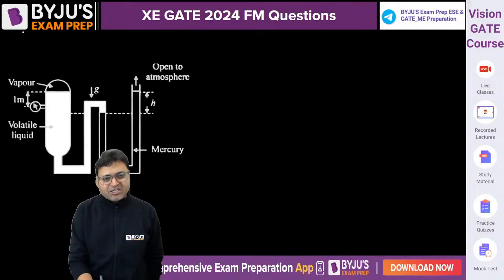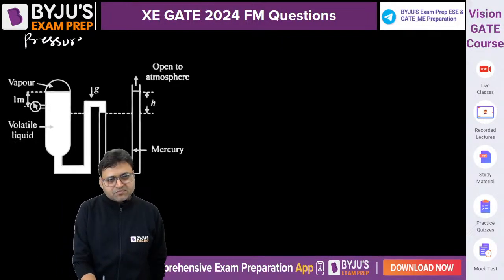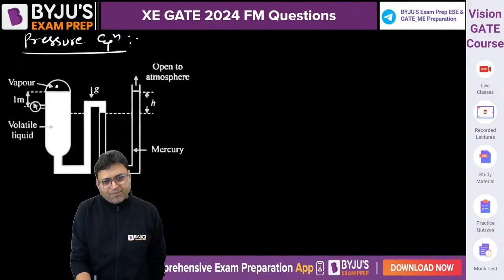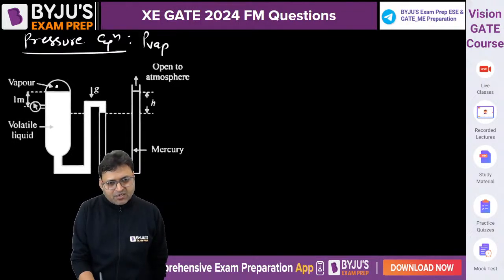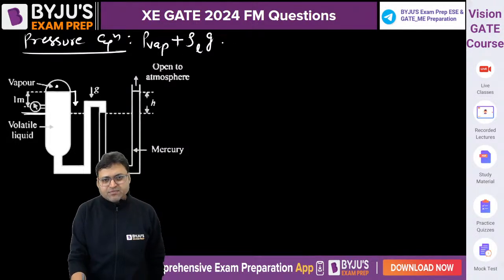If we write the pressure equation, starting from this point, here the pressure is vapor pressure. We are traveling in downward direction, so it will be plus, traveling in volatile liquid, rho into g into 1 meter.